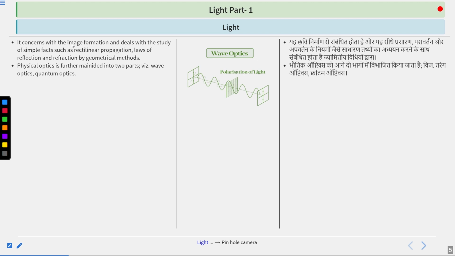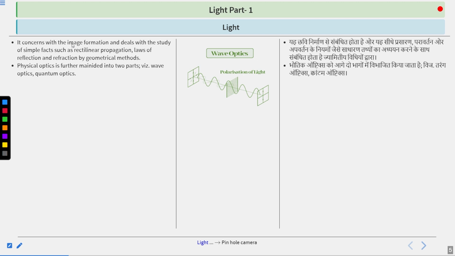Thereafter, the physical optics. The physical optics is further divided into two parts, wave optics and quantum optics. Okay. So in geometrical optics, there is no further division, but in physical optics, yes, there is a further division.